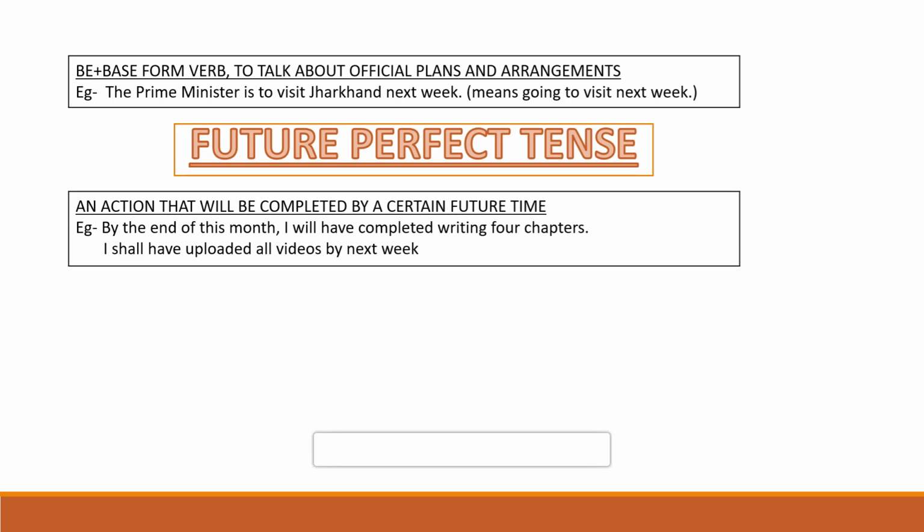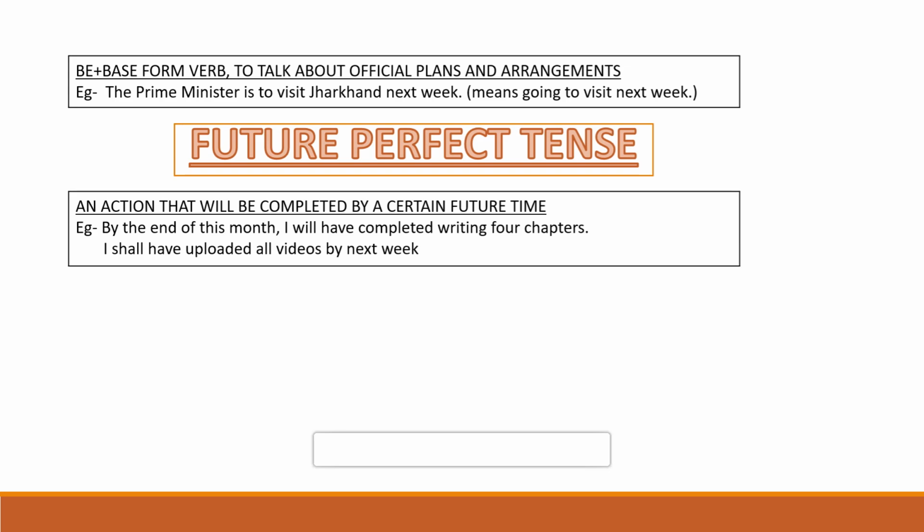So here, what is the action? The action is to complete writing 4 chapters. So you remember, future perfect tense is used when any action will have completed or will be completed in future, right, before a specific point of time, right? So in that case we use future perfect tense.